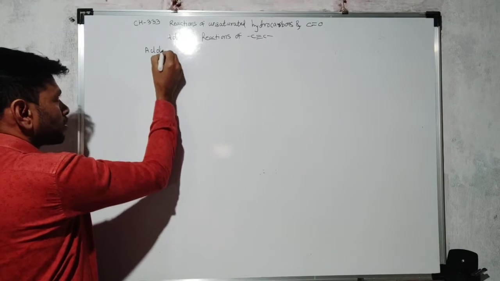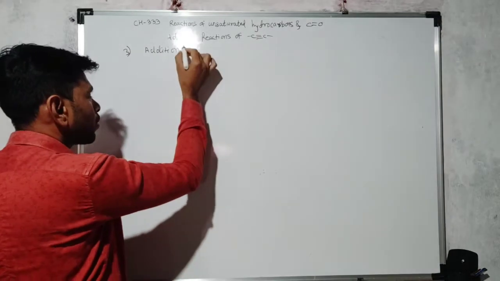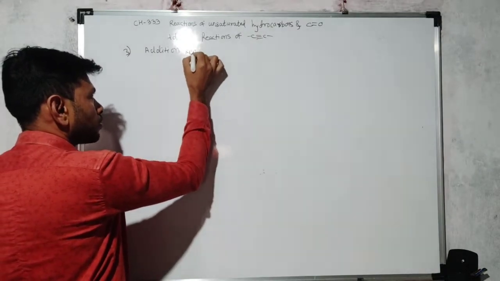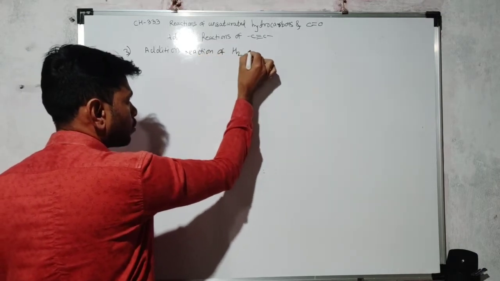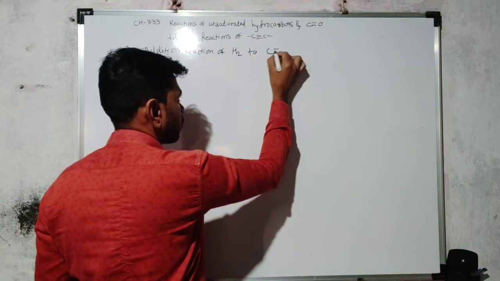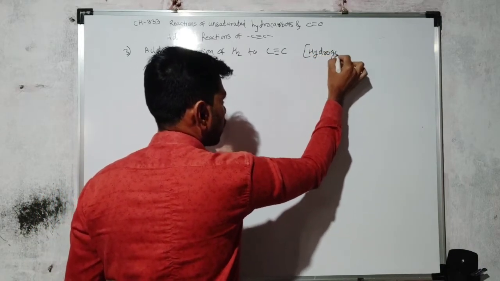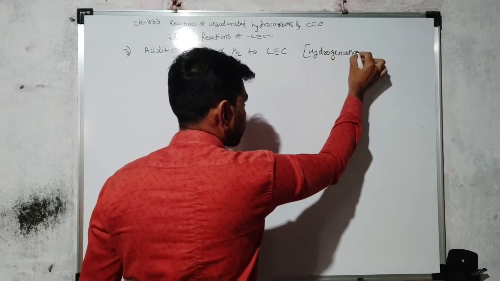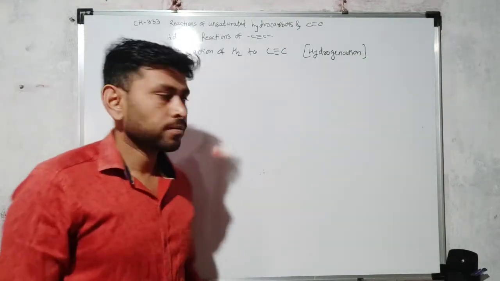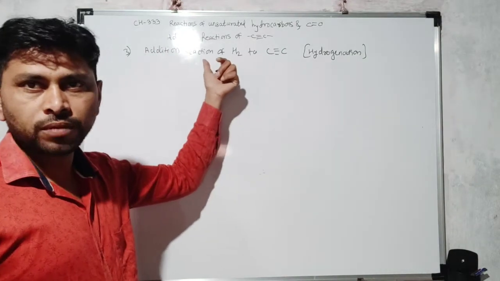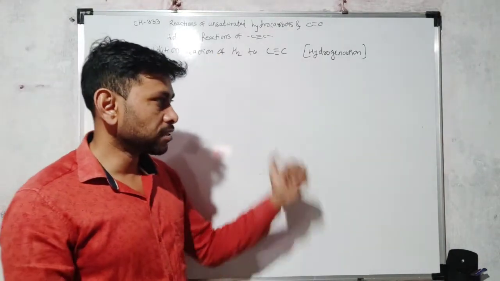We have to discuss this reaction, that is addition of hydrogen. Third addition reaction of carbon-carbon triple bond. Addition reaction of hydrogen to carbon-carbon triple bond, C triple bond C. We call it hydrogenation. So we have to study hydrogenation of alkyne. So alkyne reacts with hydrogen in presence of some catalyst,